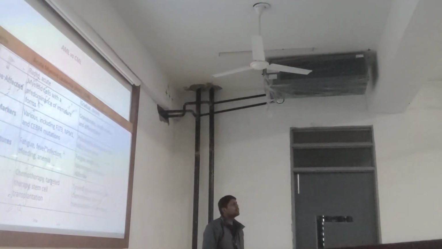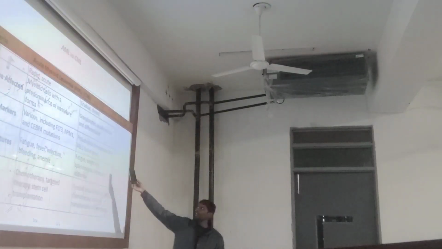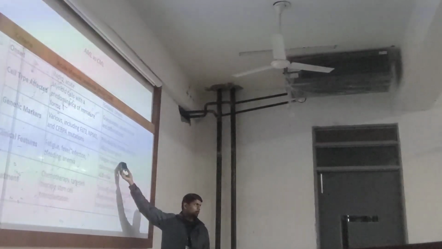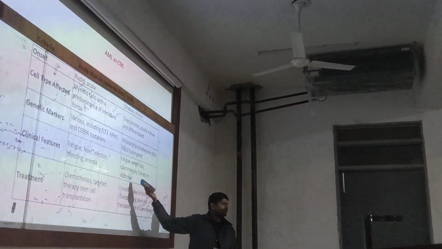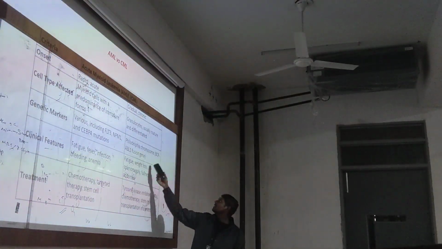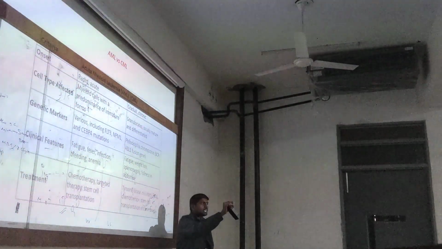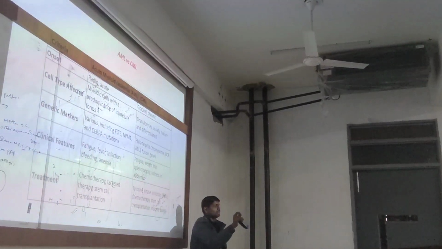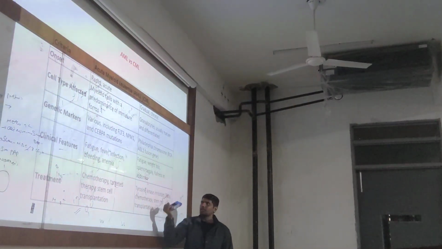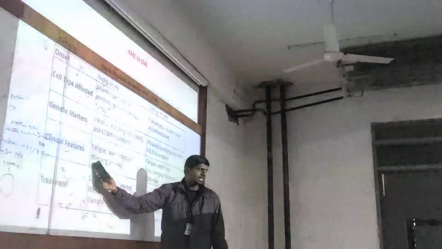Chromosome name: Philadelphia chromosome. Okay, it's a type of chromosome. I will show the pictures. BCR is that chromosome mutation. What mutation is due to the Philadelphia chromosome? That is the mutation. Next one, clinical features.